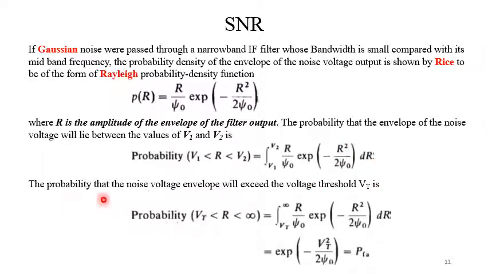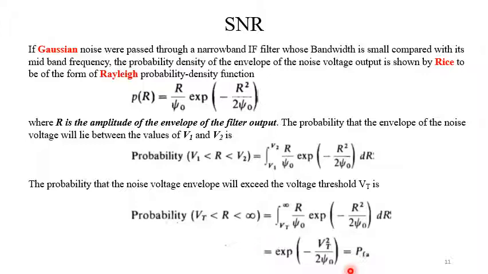Also, the probability that the noise voltage envelope will exceed the voltage threshold Vt, the threshold voltage, can be written as the integration with lower limit Vt and upper limit infinity of this probability density function. That is found to be exponential minus Vt square by twice psi 0.